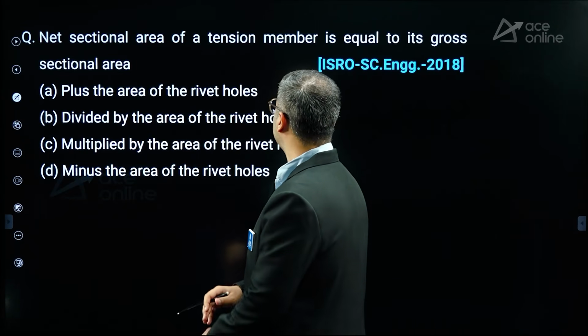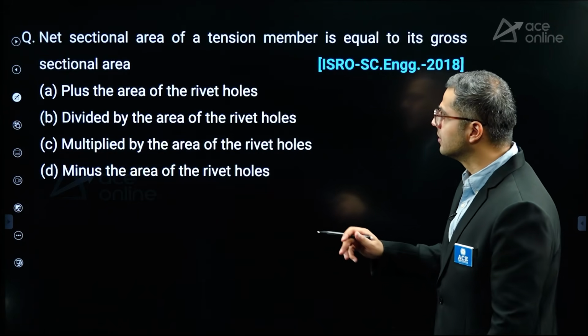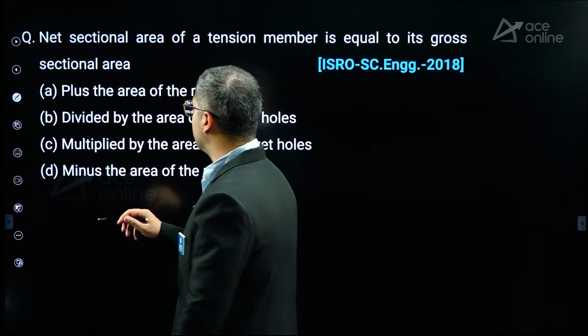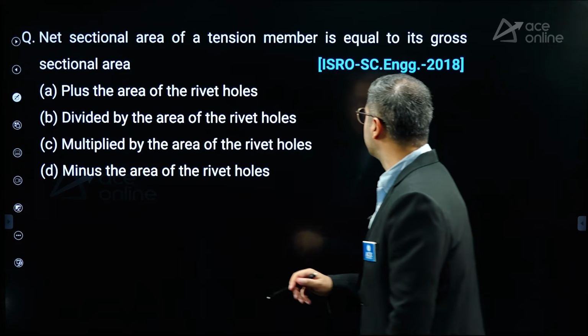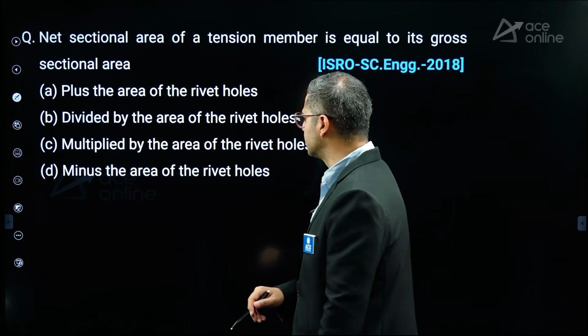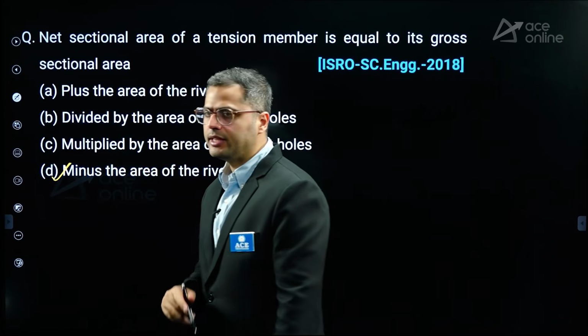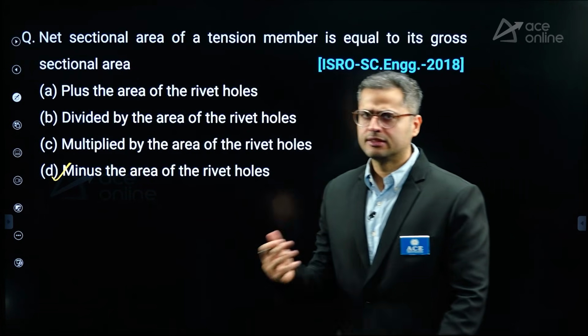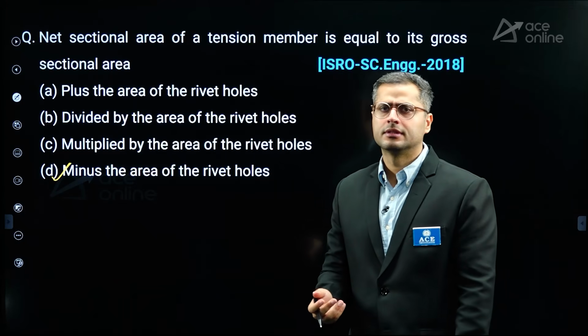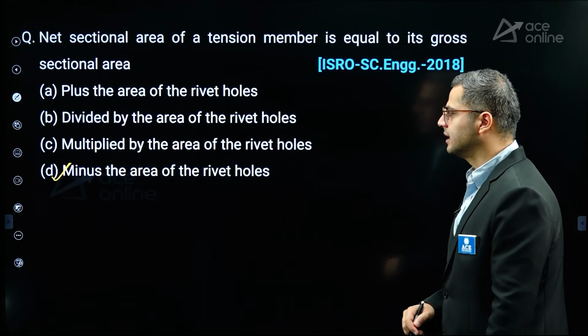Next, the net sectional area of a tension member is equal to its gross area minus the area of the holes, right? So in the net sectional area, we generally tend to subtract the area of the holes. It has to be subtracted, then only you will get the tensile strength.